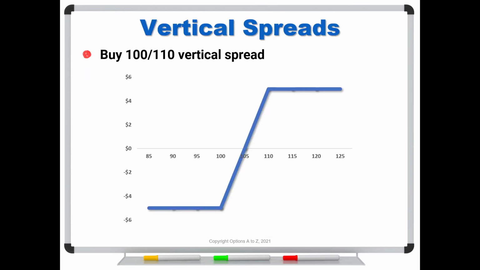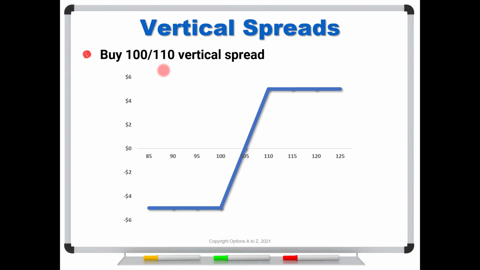So for instance, let's take a look at vertical spreads. Let's say that you buy the 100-110 vertical spread. And so we see our bends at the strike here at 100 and at 110. The most this could ever make is the difference in strikes, or 10 points. And in this case, if we paid 5, the most we could make is 5. But that would be the 100-110 vertical spread.